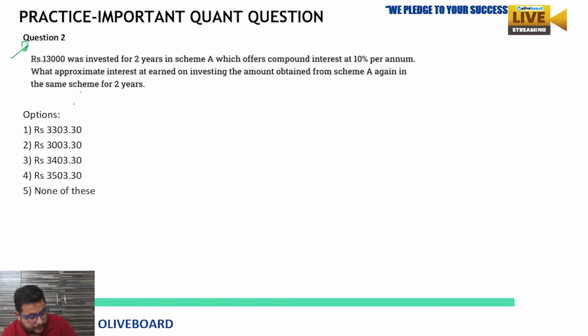Clear? Now see, this is the next question and I'm giving you sufficient time. So try it. Tell me the answer of this. It is based on compound interest.